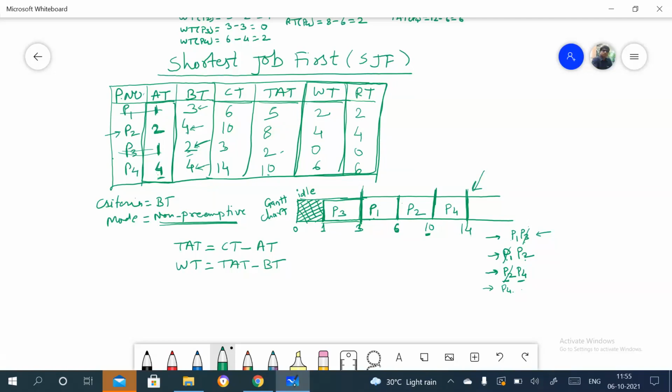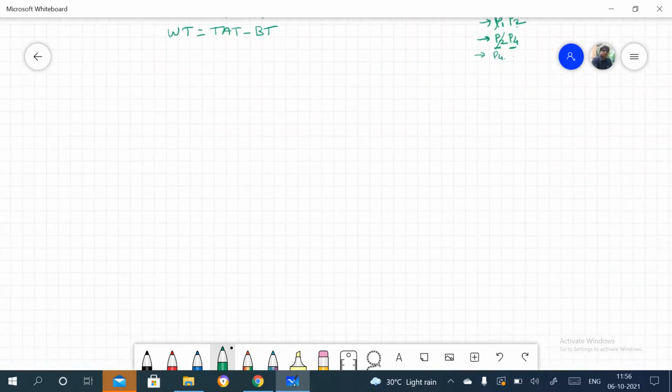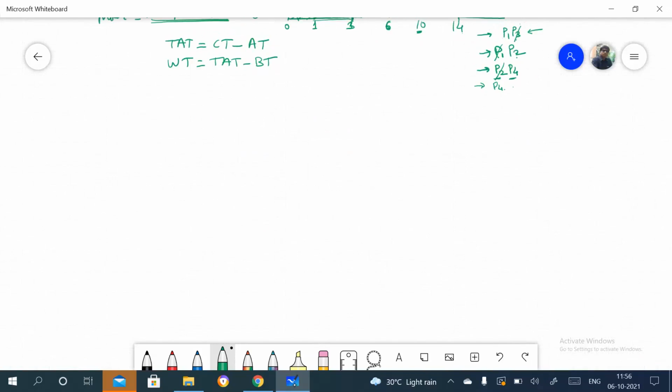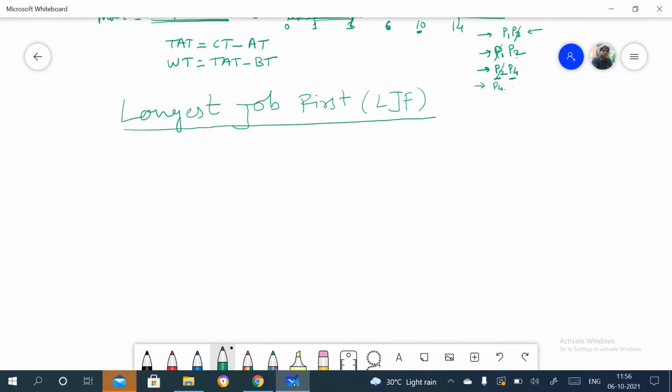So the next one is the longest job first algorithm. See, the opposite of this is shortest job first. Now we'll go with the longest job first. And as the shortest job and longest job both come under non-preemptive, right? So here, longest job first, LJF, right?